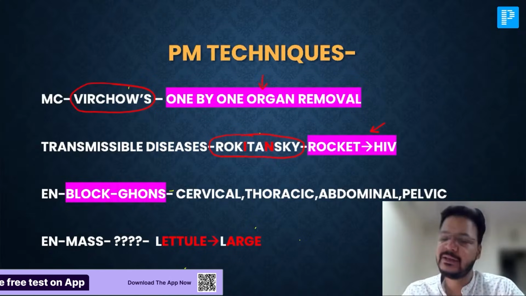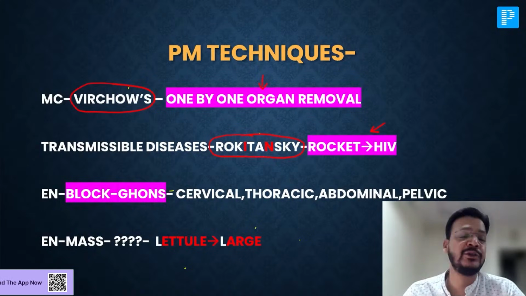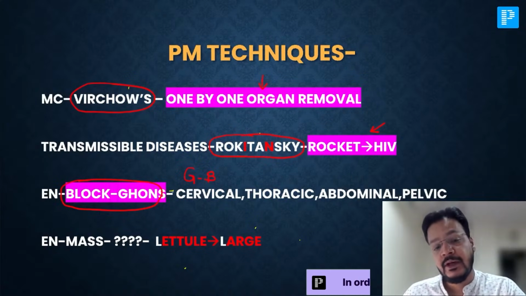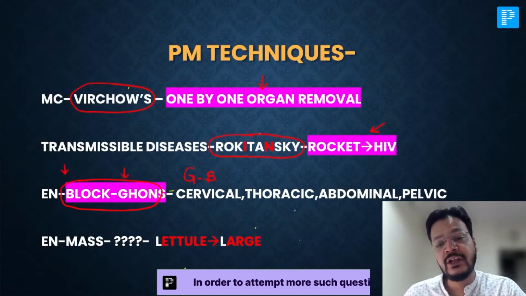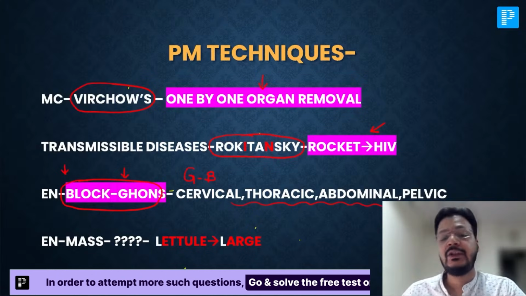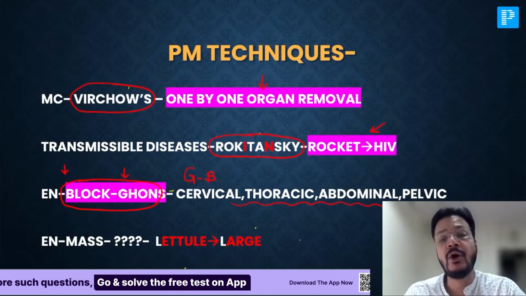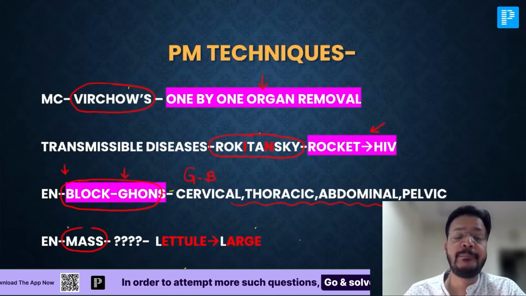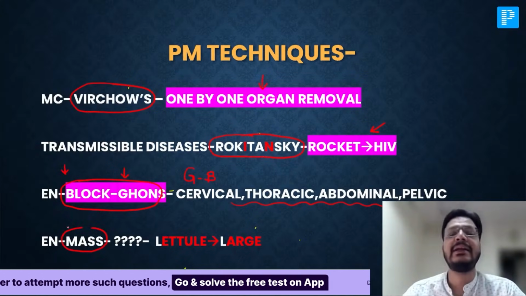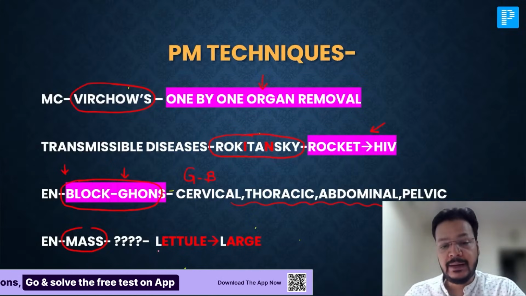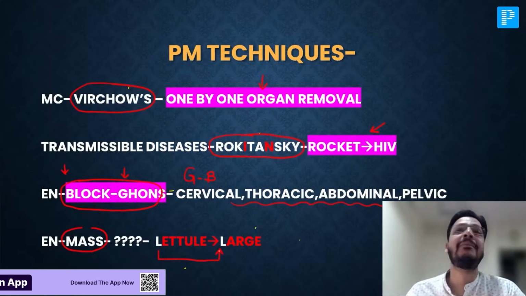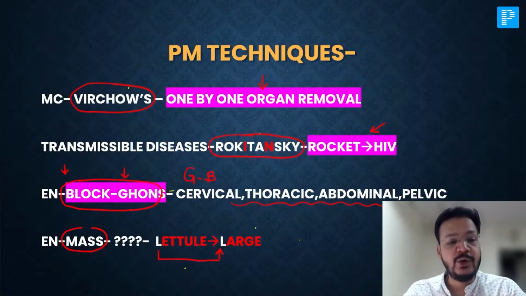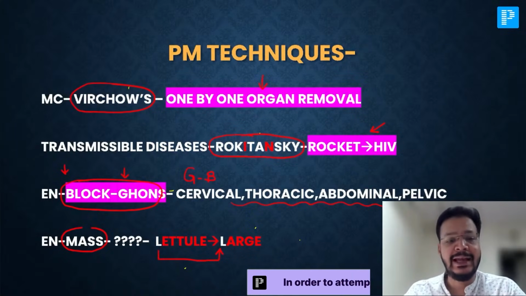Yes, hepatitis B also Rokitansky. Absolutely right. If we are taking blocks out, we can remember by a trick: GB. B for block, G for Ghon's method. So we are taking the cervical, thoracic, abdominal or pelvic block one by one. That is Ghon's method. And if we are taking the complete mass as it is out, that is the Letulle method. You can remember L for Letulle, L for large mass, en masse dissection. The complete mass is taken out. This would be the Letulle method.